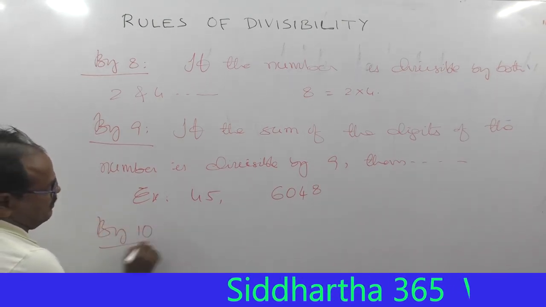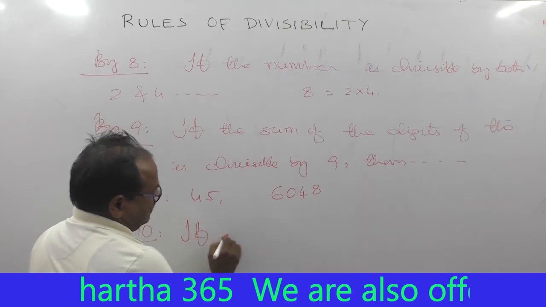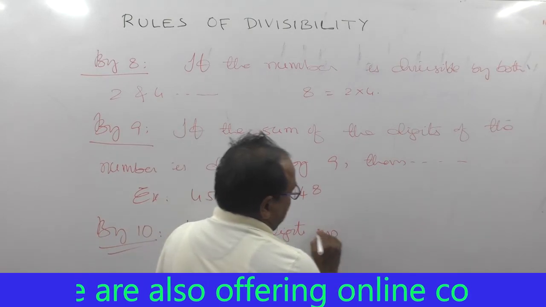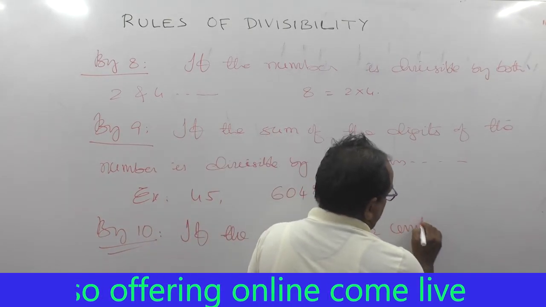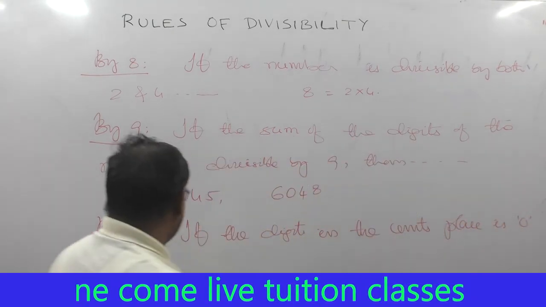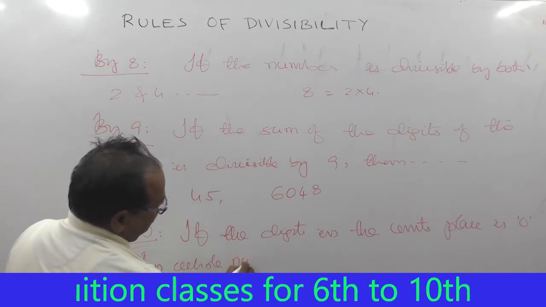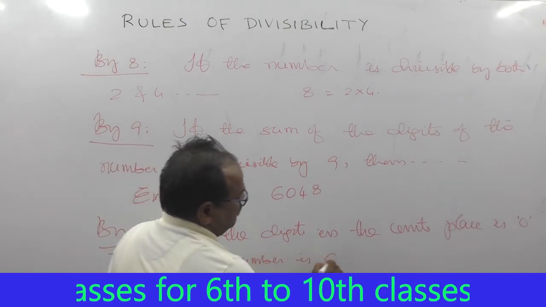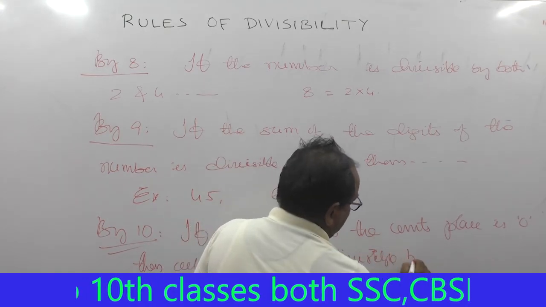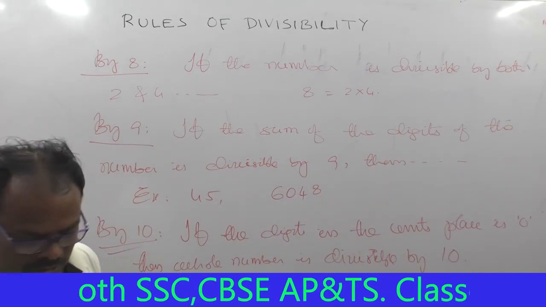Divisibility by 10. What is the condition? For divisibility by 10, if the digit in the units place is 0, then the whole number is divisible by 10. That's all. You know that.